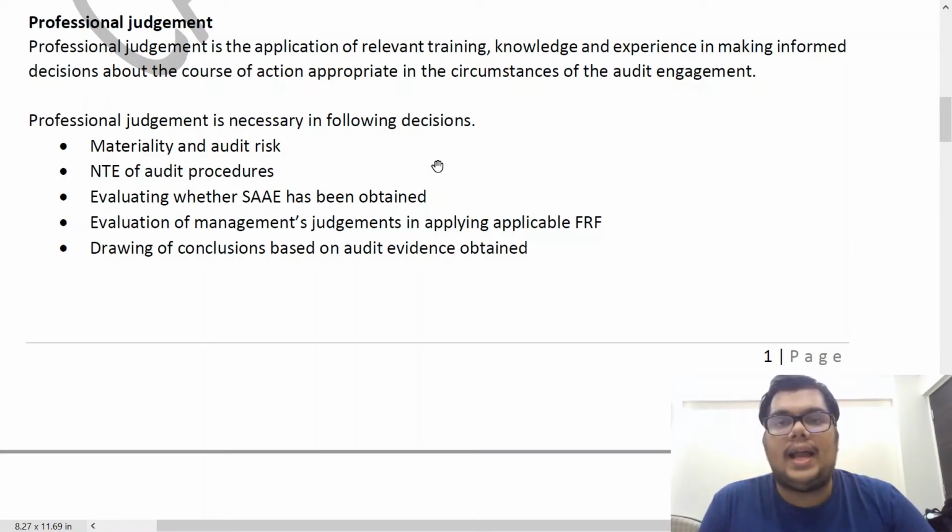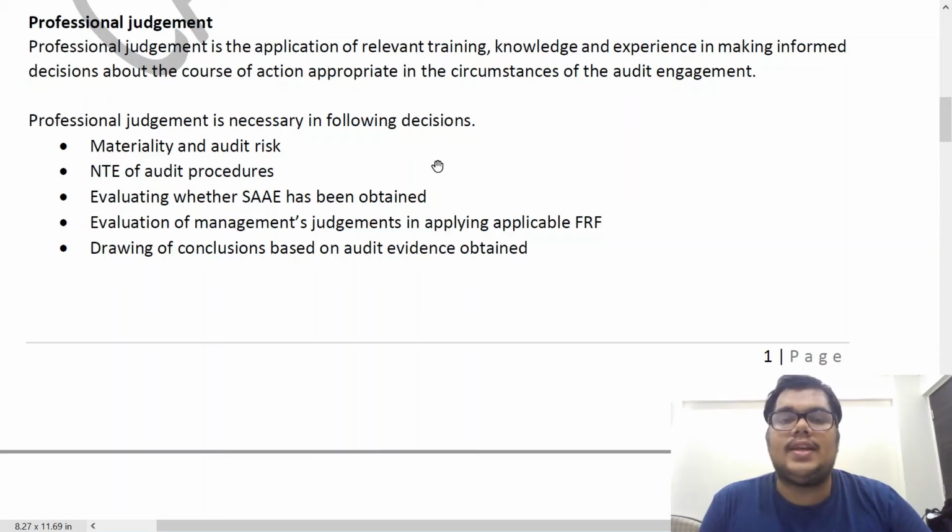Then the audit plan, that is the nature, timing, and extent of audit procedures. What audit procedures should we perform? At what point of the audit should we perform a certain procedure? What is the extent? Should we do a very extensive audit procedure, or should it be sampling based? Which sampling to apply?